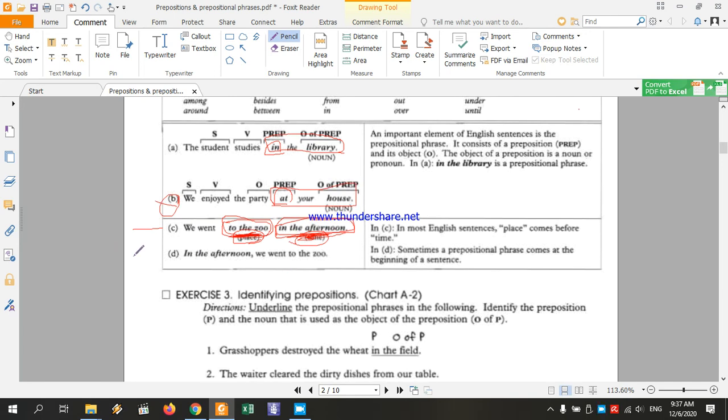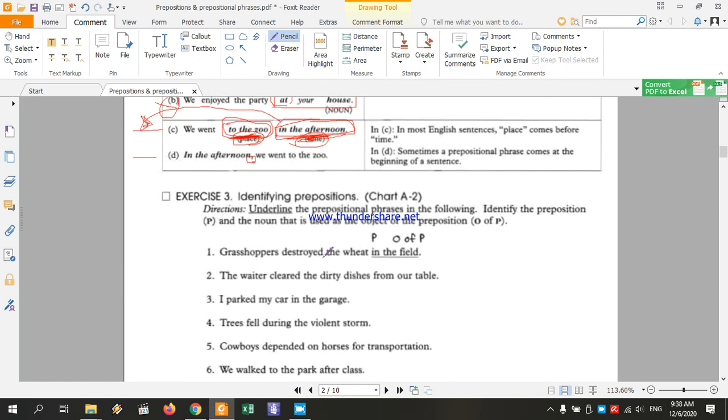As an example D, we should also know that the prepositional phrase may come at the beginning of the sentence. In this case, it should be followed by a comma. In the afternoon, we went to the zoo. All right, so let's take a look at some of the exercises.